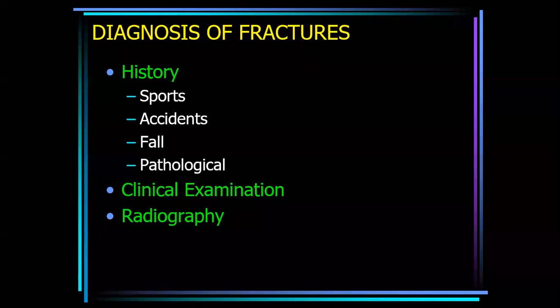Cystic lesion, bone cyst, in children mostly occurs in the metaphyseal area. Exam question: where is bone cyst common? Bone cyst is common in the metaphyseal area of the bone, whereas giant cell tumor is common near the joint, the distal part. So by history, diagnosis of the fracture is evident, and then you will do the clinical examination. On inspection, you can see the deformity of the limb. In case of intertrochanteric fracture, the limb is deviated.